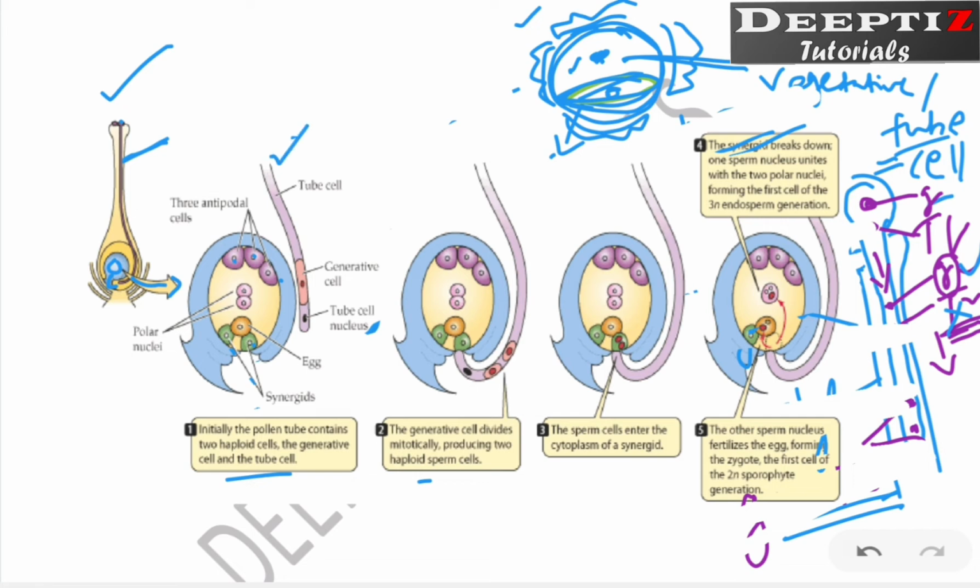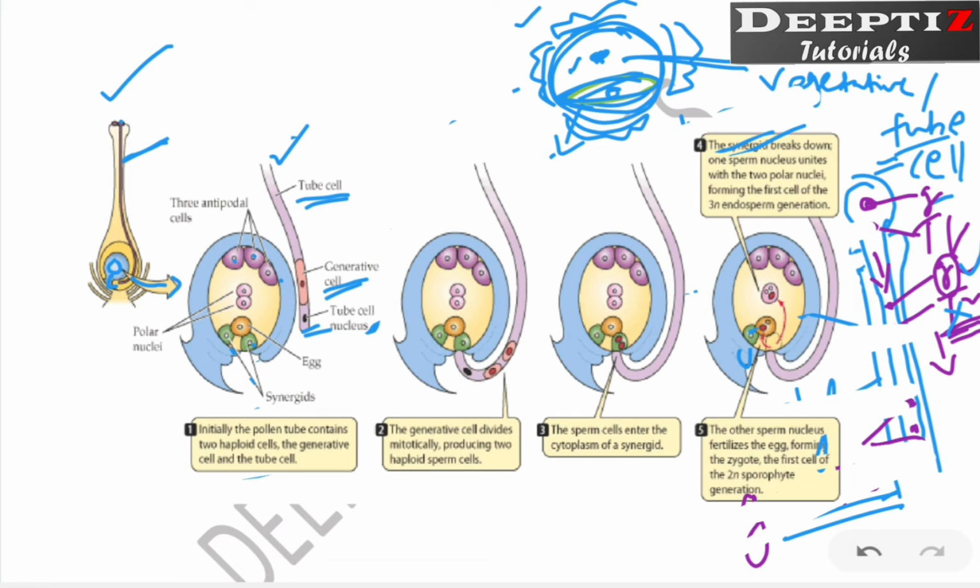This is the pollen tube which is coming. There is a tube cell, but its nucleus is a little forward, and that is bringing this generative cell. So see, initially the pollen tube contains two haploid cells, the generative cell and the tube cell. We are talking about the pollen tube; the same will be there in the pollen grain also.